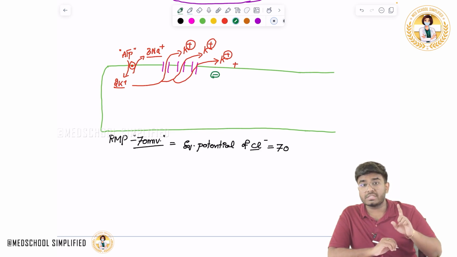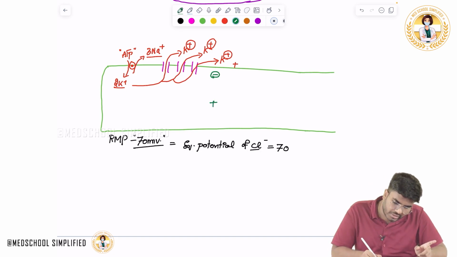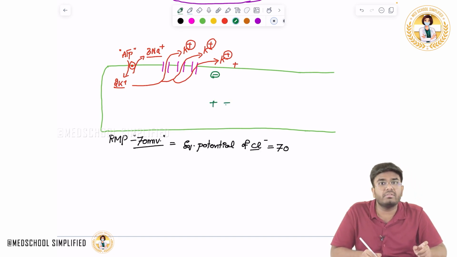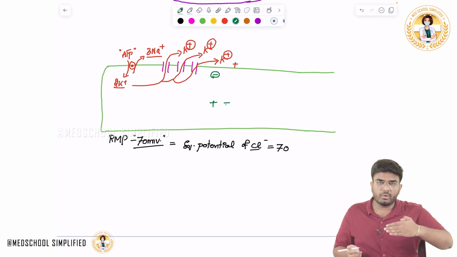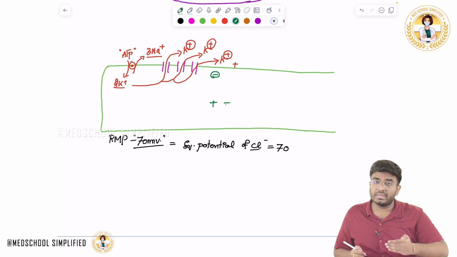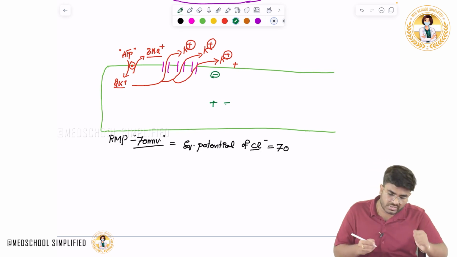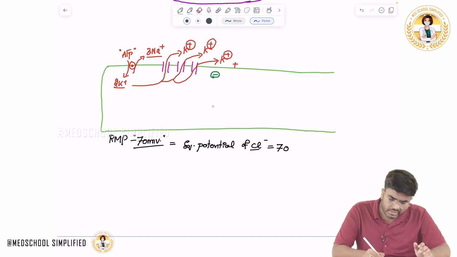I have told you in the resting membrane potential, in a cell, the number of positive charges and the number of negative charges are equal. The cell is an electroneutral compartment. Only now positive charges are going out. As the positive charges go out, the cell will become negative. The intracellular environment will become negative. Inside the membrane there is a negative voltage when compared to outside. So this you already know.